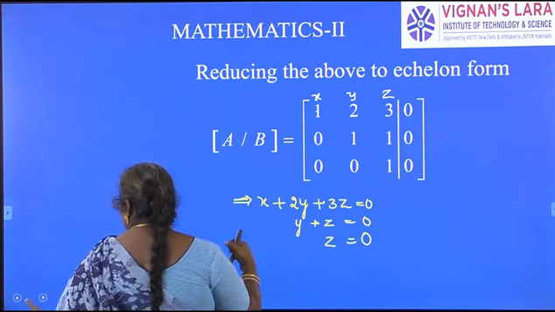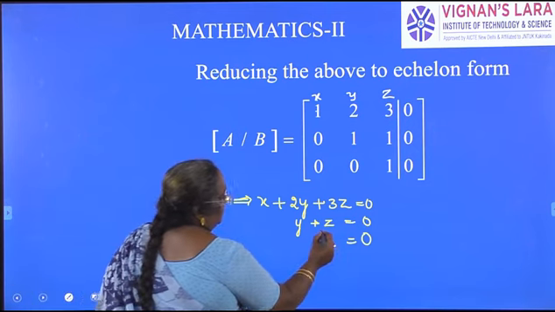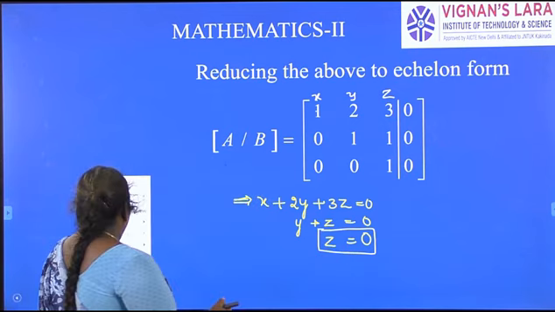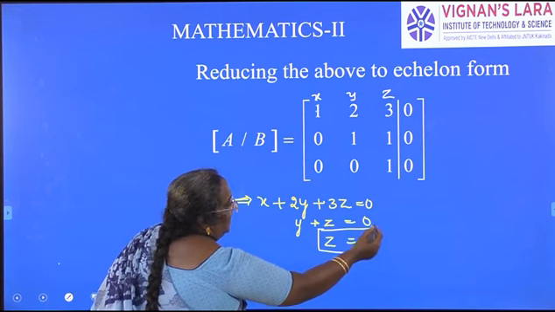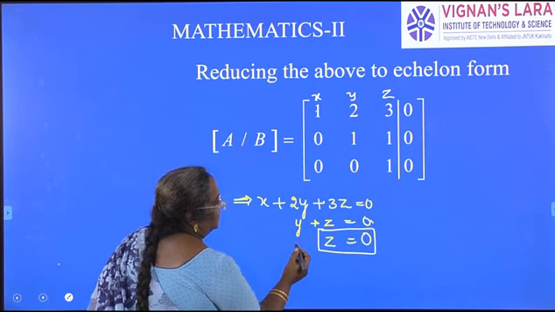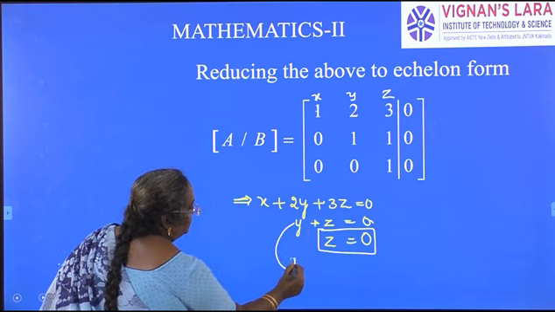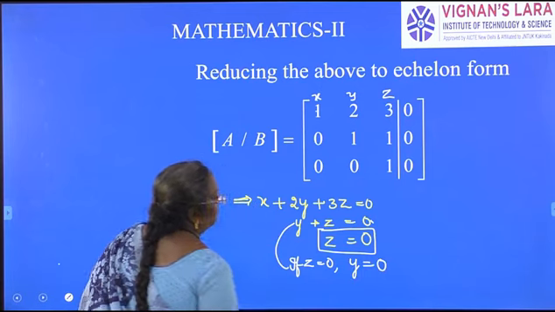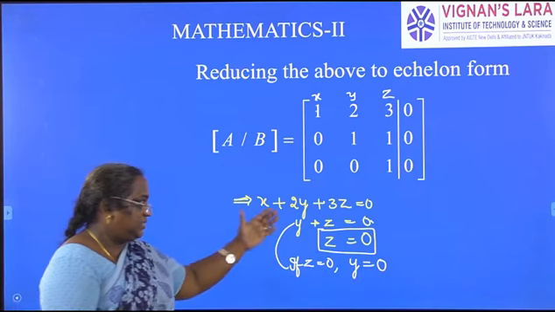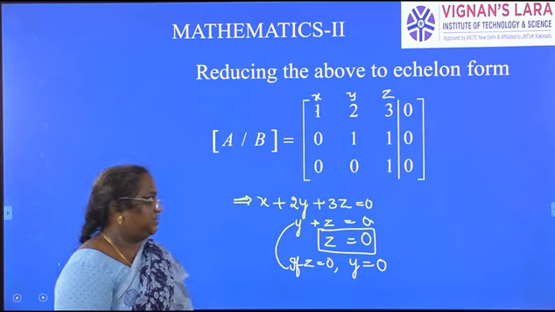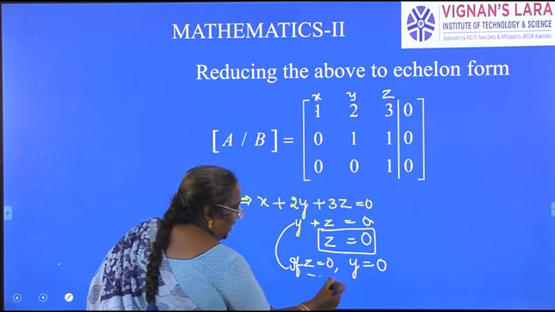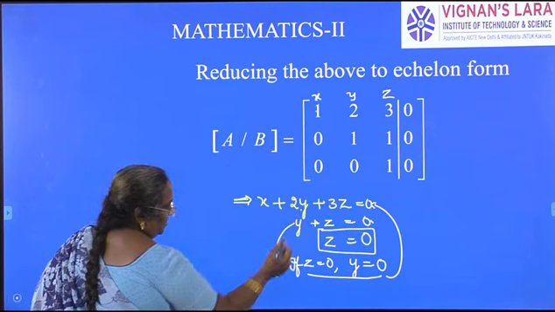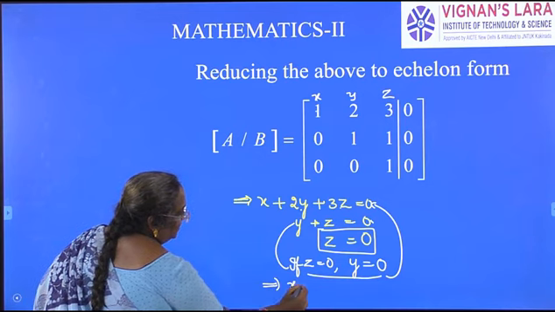From this we can conclude that z is equal to 0. Now if you go back to the second equation and put z equal to 0, what is y? Y is also equal to 0, because y plus z is 0, z is 0, automatically y will be equal to 0. Again, with these two values, go back to the first equation. What do you get? Y is 0, z is 0, what does that imply? X is equal to 0.